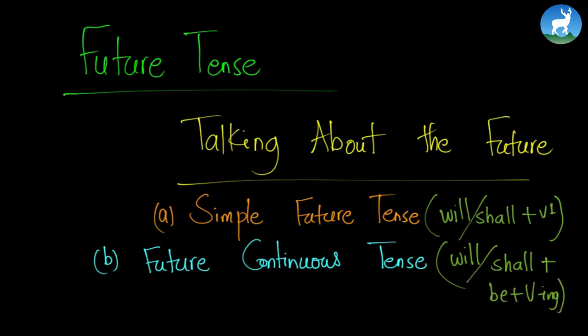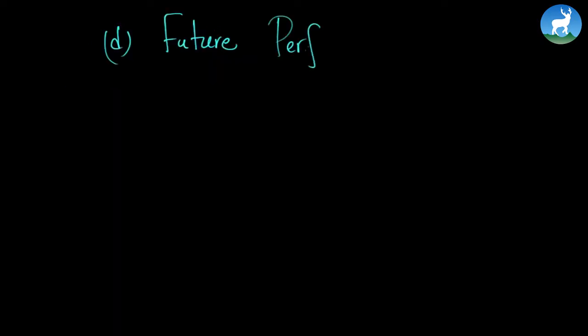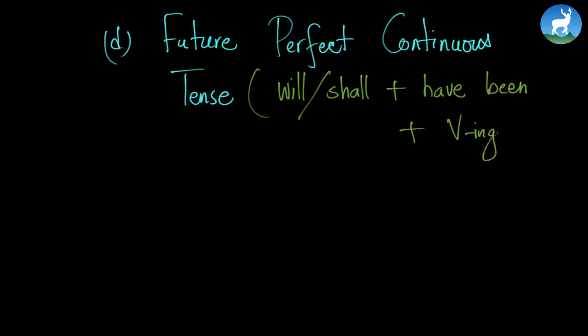The third kind of tense that we often use when talking about future is future perfect tense, and the formula is will or shall followed by have plus a verb third, that is past participle. And the fourth and the last type of future tense is future perfect continuous tense. And the formula that we shall apply under this is will or shall followed by have been and VING.